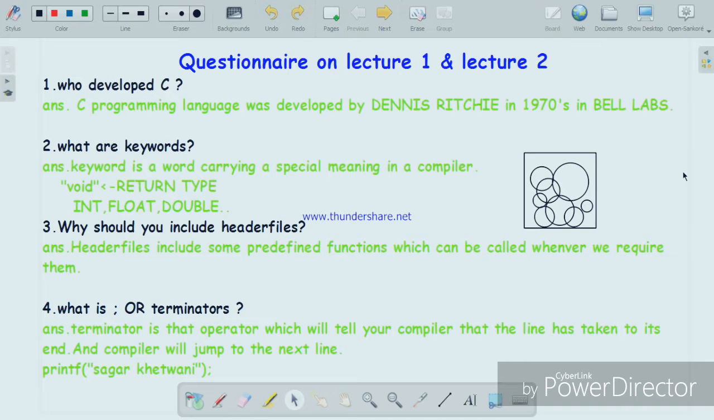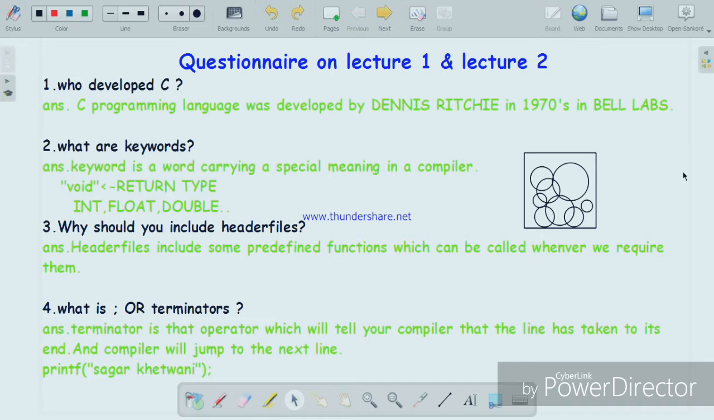Okay, and the second most important question is, what are keywords? A keyword is a word carrying a special meaning in a compiler. Like in the previous lecture, we did a program writing a name on your output screen. So there we used void main.